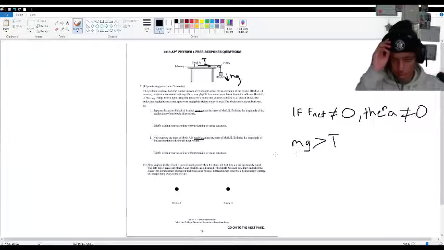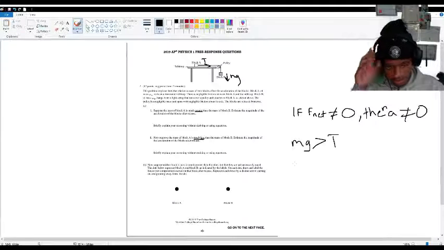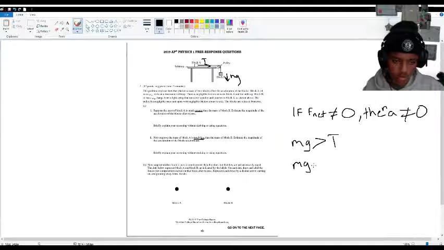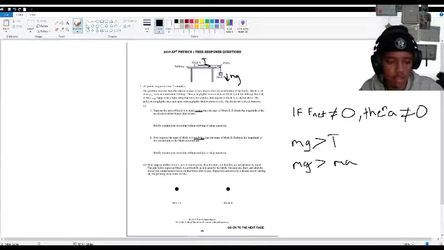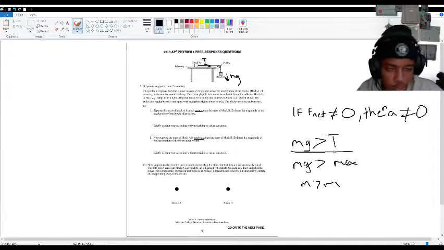And we know that because mg is greater than ma. The a and g would cancel out since, remember, the plates are frictionless, the rope is frictionless, so m is greater than m. So mg is greater than T.